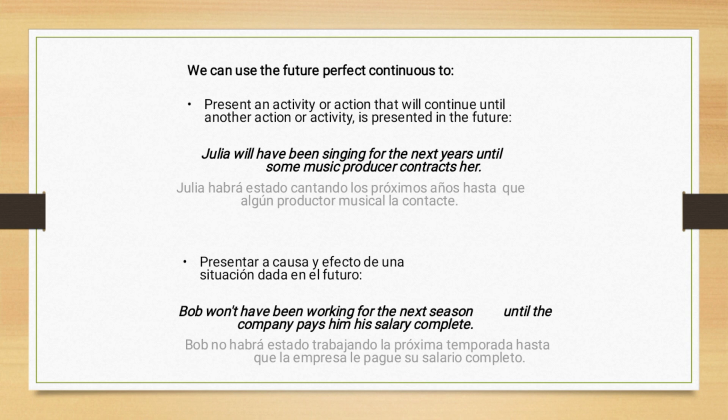We can use the future perfect continuous to present an activity or action that will continue until another action or activity is present in the future. Julia will have been singing until next year when some music producer contracts her. Bob won't have been working next season until the company pays him his salary completely.